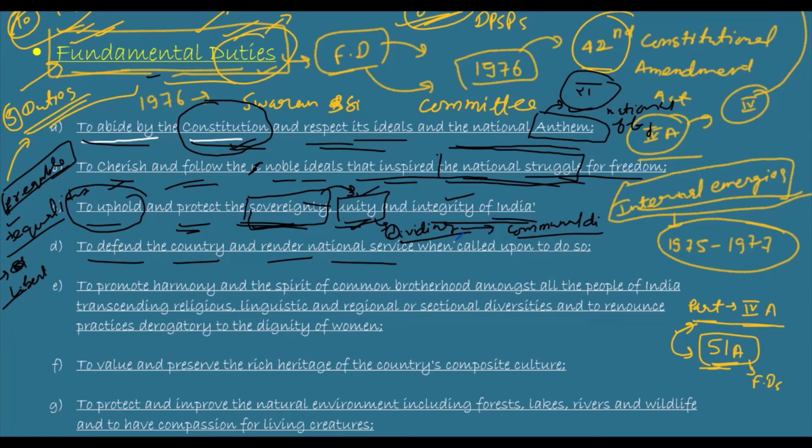It means whenever our country needs us, we should be in a condition and have the will to defend our country and render national services whenever it needs.